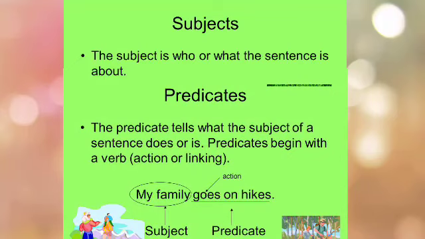Now let's learn how to identify the subject and predicate. First, we will understand the subject with an example. Example is my family goes on hikes. The easiest way is, the subject is the answer of two questions, who or what. To identify the subject, first we have to select the verb of the sentence. Let's learn with an example. My family goes on hikes. In this sentence, goes is the verb of the sentence.